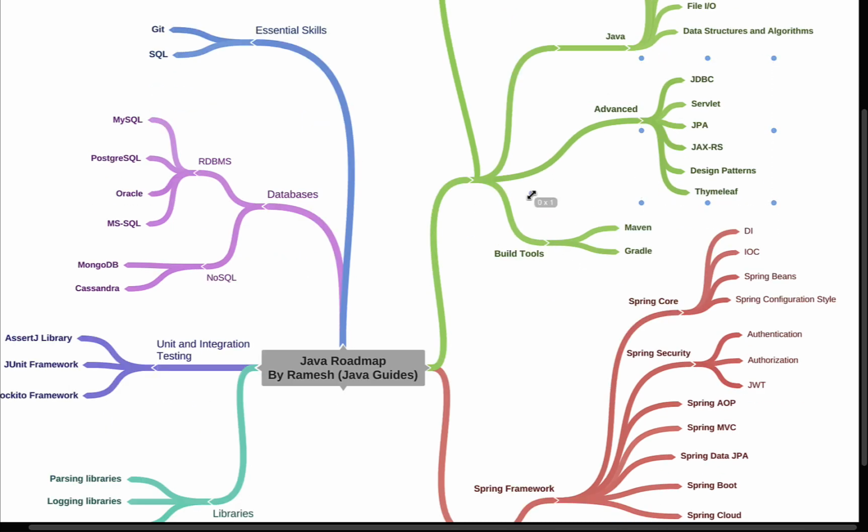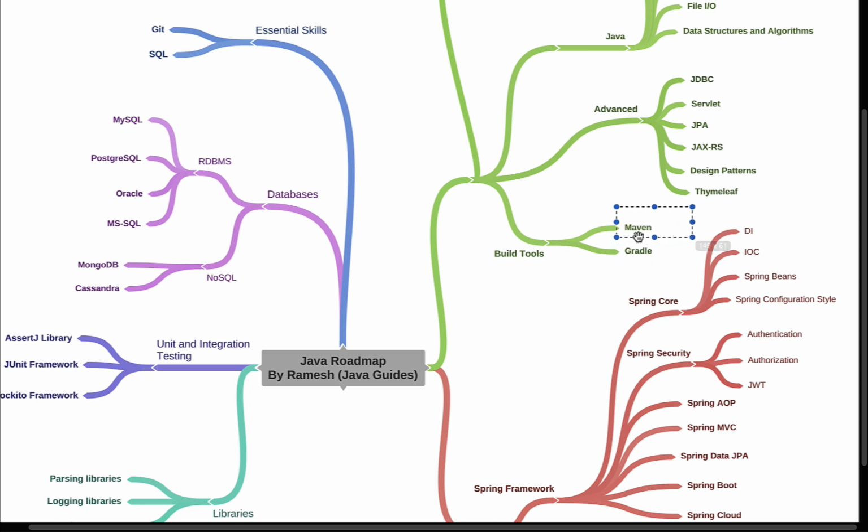Next, we have build tools. Whenever we develop a real-time Java project, we use build tools. In Java we have Maven and Gradle. These are the two very popular build tools available in Java. We use these build tools to build the Java project and also manage the dependencies. So go ahead and learn these build tools.